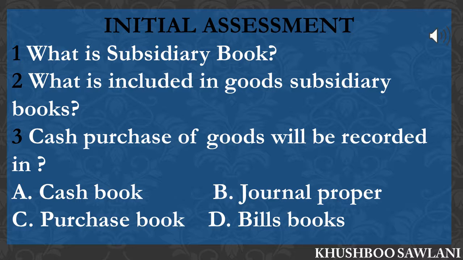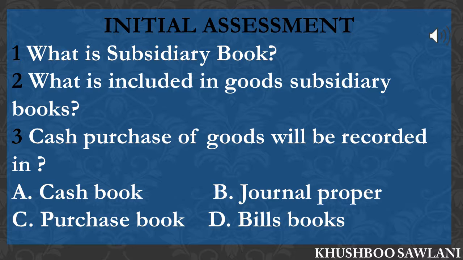Second, what is included in goods subsidiary books? So the answer will be purchase book, sales book, purchase return book and sales return book. And lastly, cash purchase of goods will be recorded in the following: first cash book, second journal proper, third purchase book and fourth bills book. So what will be the answer? The answer is A option, cash book.